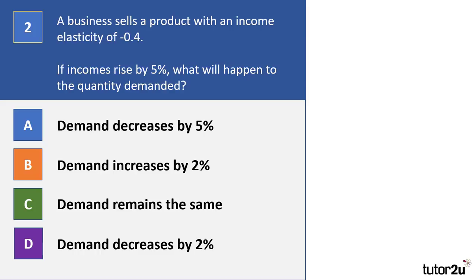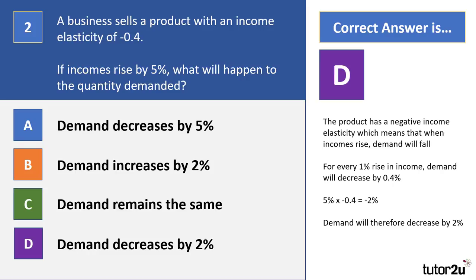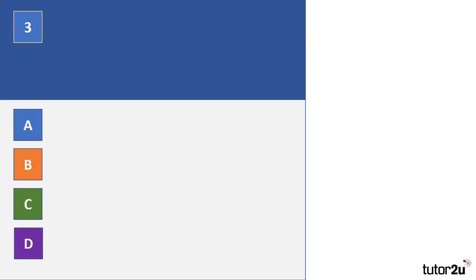So, an income elasticity question, and the correct answer for question 2 is D. Let's see how that's worked out. So this product has a negative income elasticity, which means when incomes rise, demand will fall. That minus 0.4 is called a coefficient, and that tells us that for every 1% rise in income, demand will decrease by 0.4%. So you multiply the coefficient by the increase in income, which therefore results in demand falling by 2%.